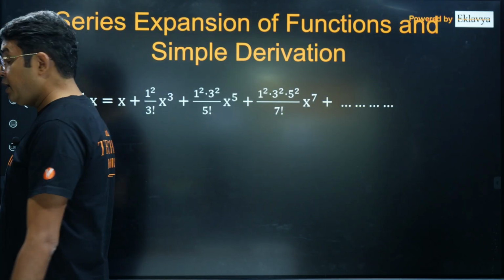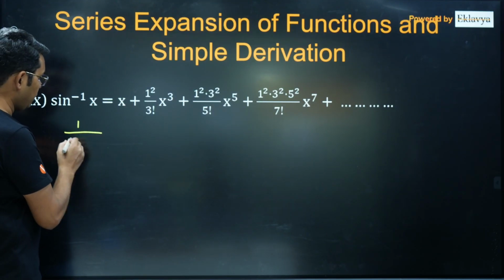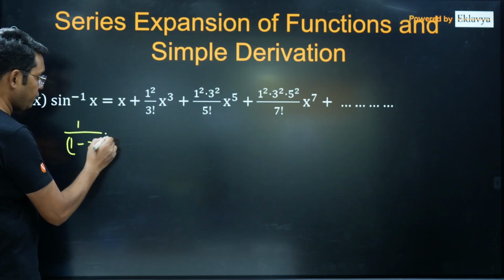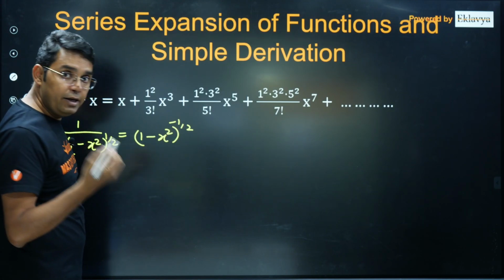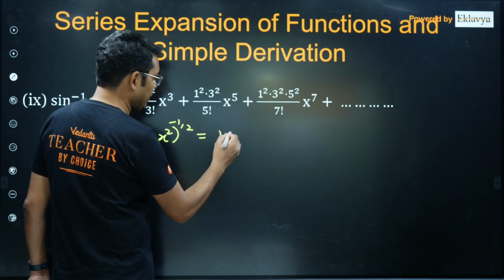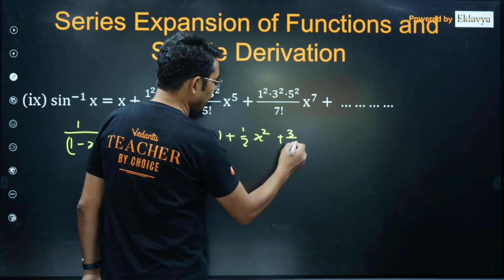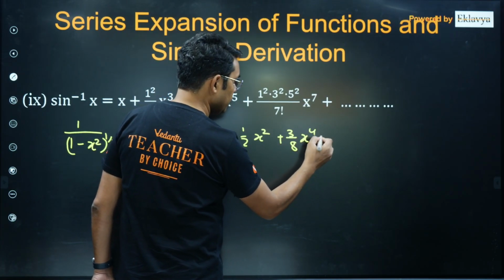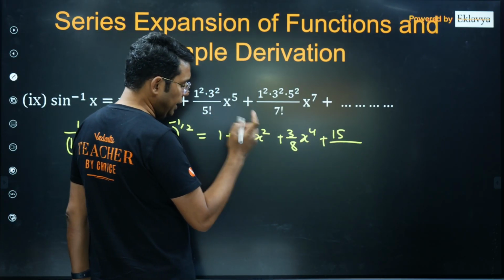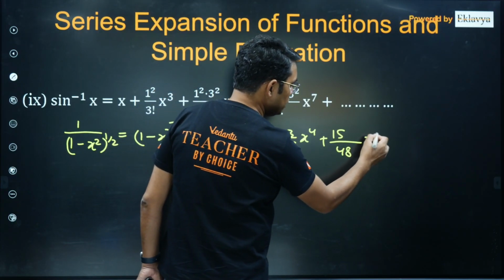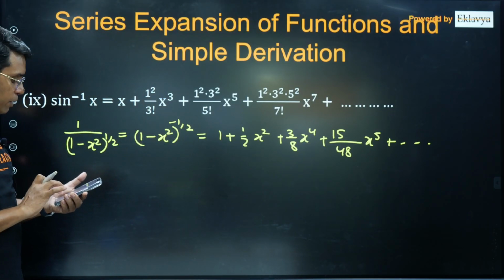That is one. Now coming to sine inverse, once again the same idea. Do the differentiation of this, which is 1 upon 1 minus x square power half. So that will be 1 minus x square power minus half. And if you expand it using binomial expansion, it will give you 1 plus 1 upon 2 x square, and then I think it will be 3 upon 8 x power 4, and then it will be 15 upon 8 into 6, I think 48 if I'm not wrong. So that should be the expansion of 1 upon 1 minus x square power minus half.